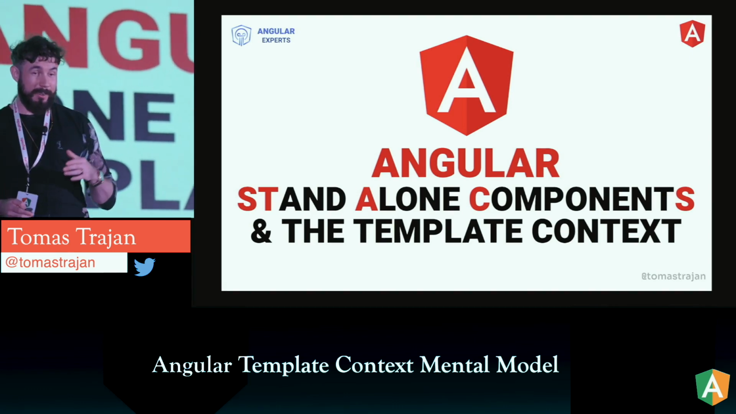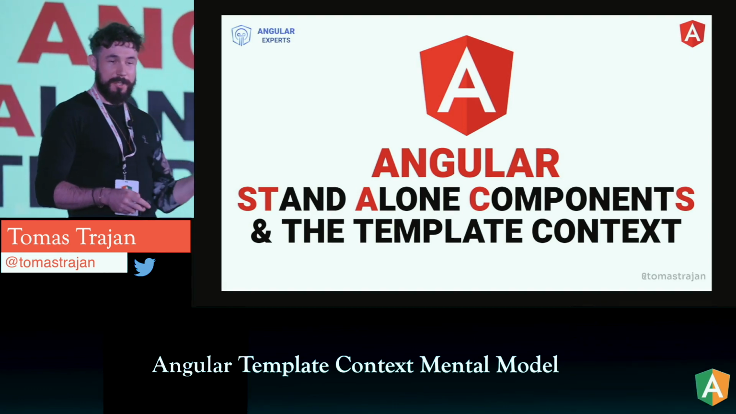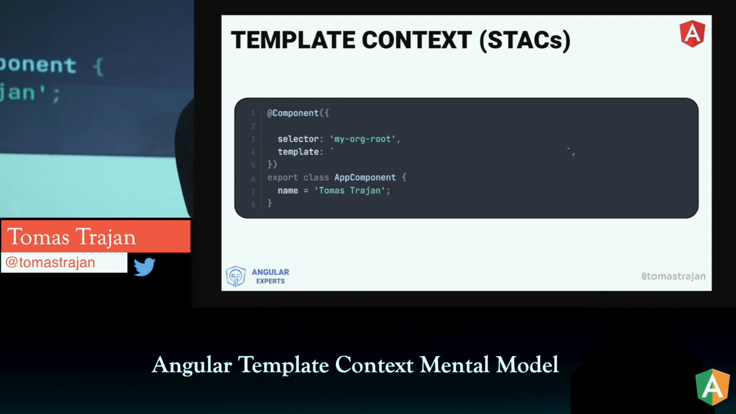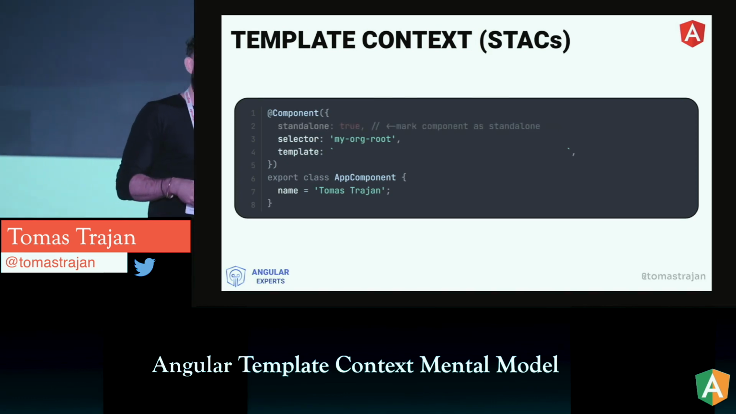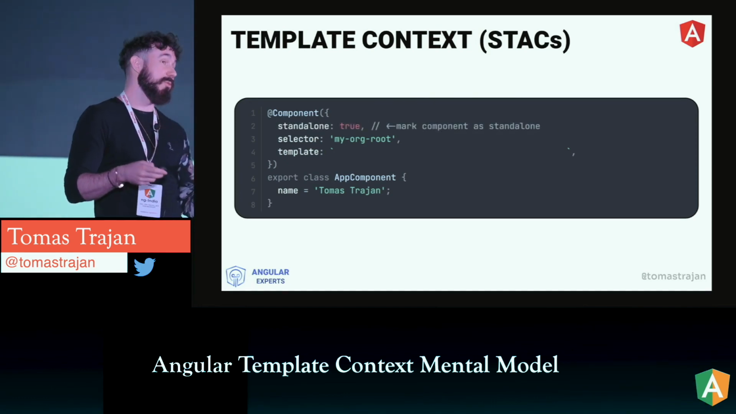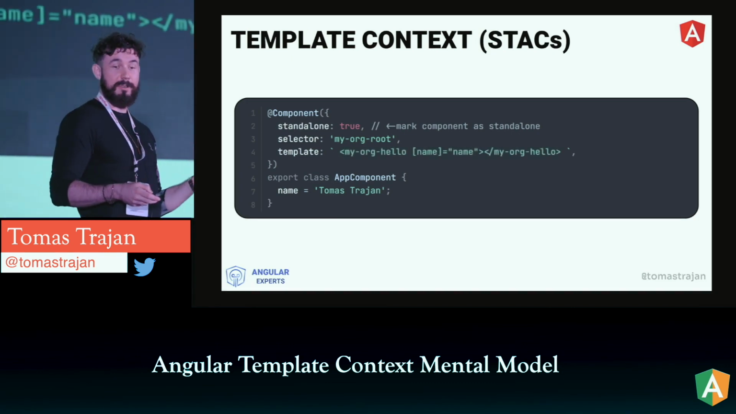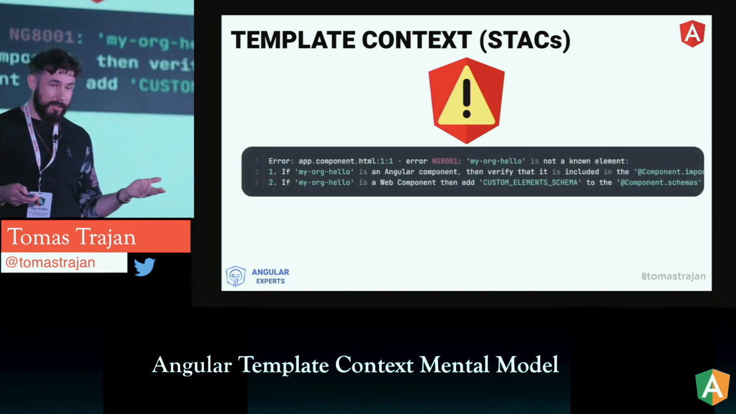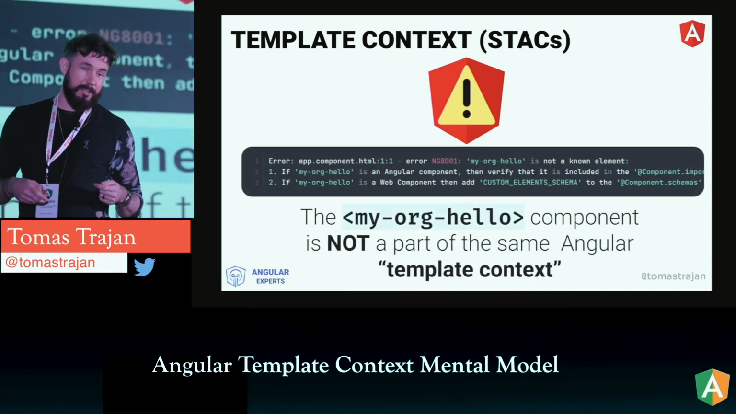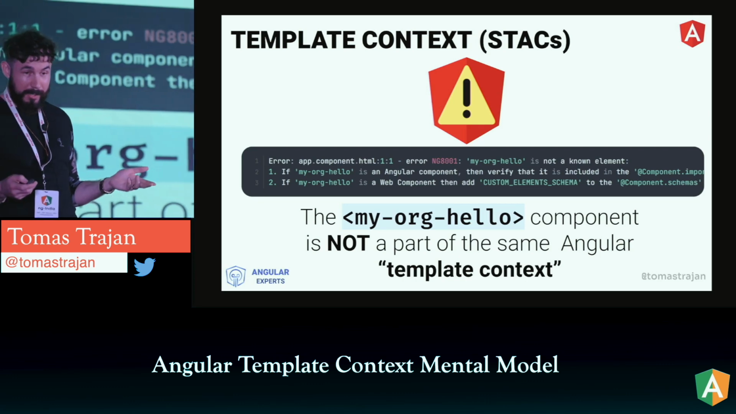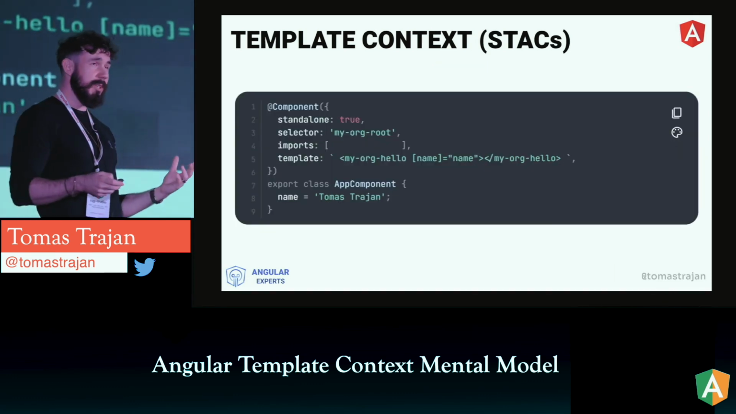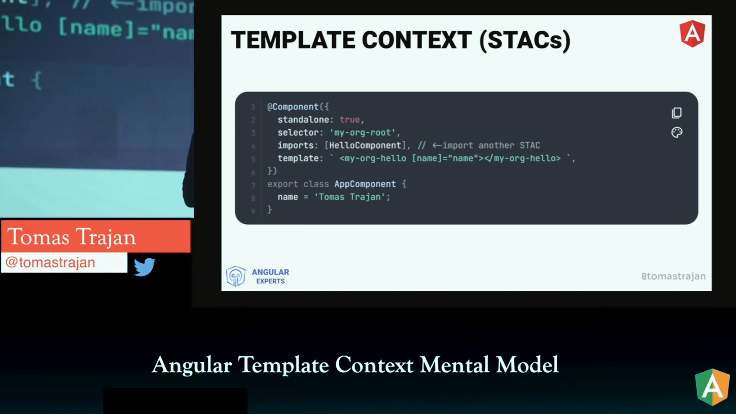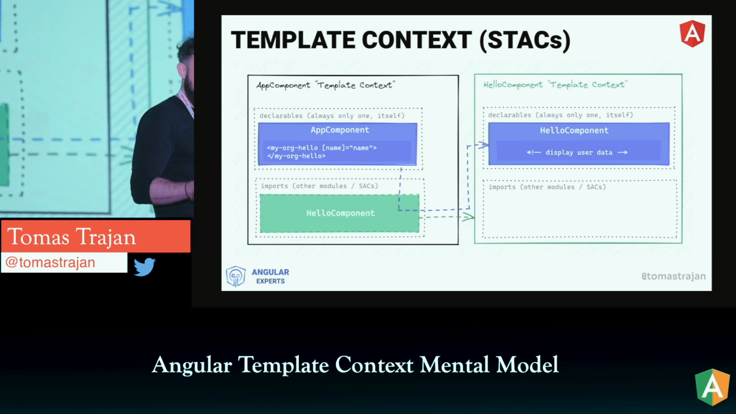And now finally we can arrive at our destination, which is the Angular standalone components template context. So again, if we go to our most basic example, we have one component, we mark it as standalone, we do not need a module anymore, and we want to use another component in its template, so we need to provide some kind of setup, because else we're going to get an error. So my organization hello component is not part of the same template context. To solve it, if the hello component is also a standalone component, we can import it directly like this.